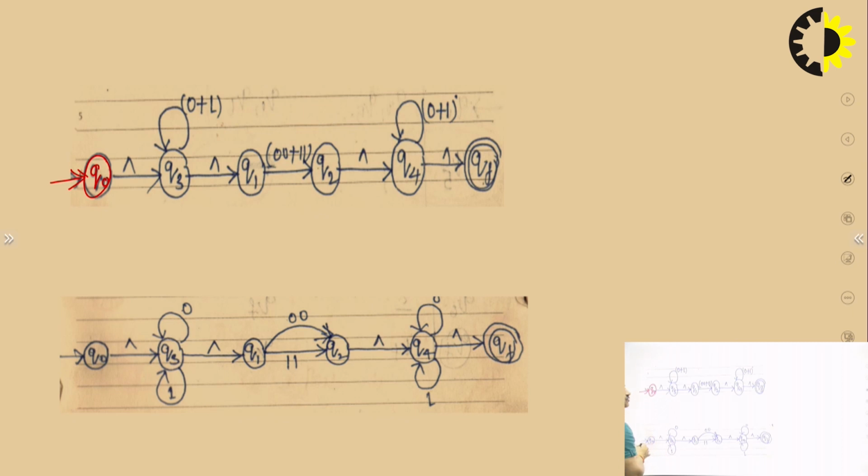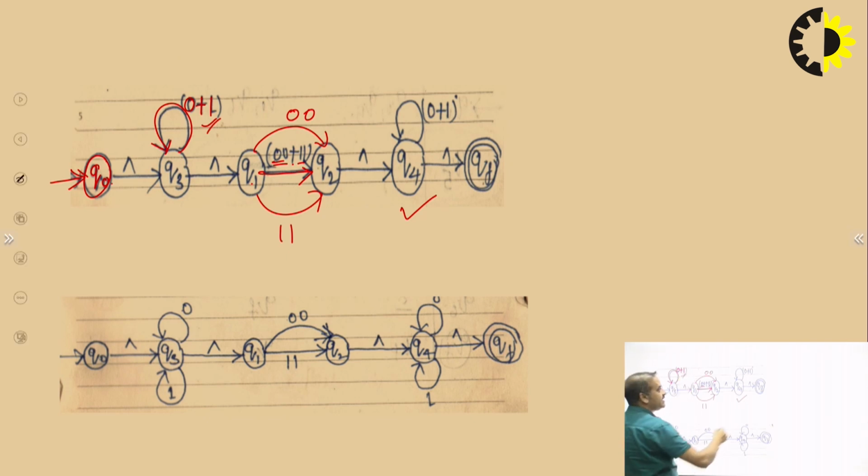This is Q3, which is taken between Q1 and Q2, with a self loop of 0 plus 1. Here we do not change the 0 plus 1; we have to take it as combined. If we want to change, we have to take 1 for 0 and 1 for 1, and the same condition for the last of the string, because 1 plus (0 plus 1) star and (0 plus 1) star are both similar. Now we have to remove plus.